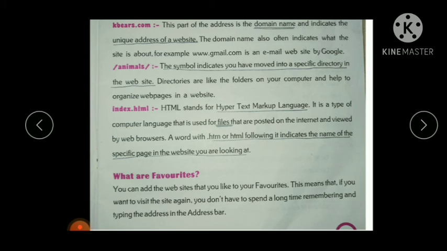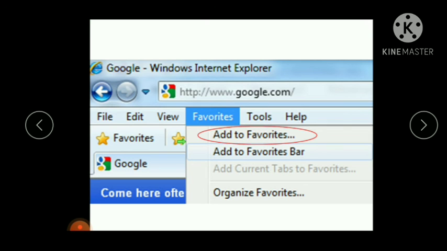On adding it to the favorites, there is no need to type or remember this address next time. Without typing the web address, you can open that particular page. For that, there is an option on the page, Favorites. Here you have to click on Add to Favorites, so that you can visit the site again.